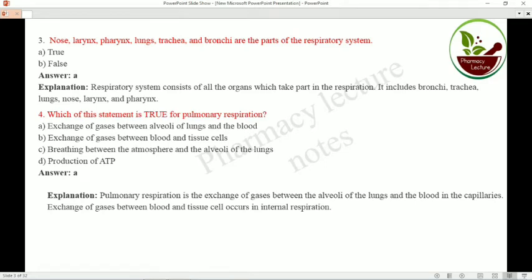Now comes question number 4. Which statement is true for pulmonary respiration? That means exchange of gases between the alveoli of the lungs and the blood. There are two types of respiration: one is external, another is internal. External is between the lungs and the environment, and the other is between the lungs or alveoli and the blood or tissue. So in pulmonary respiration, gases are exchanged between the alveoli of the lungs and the blood.